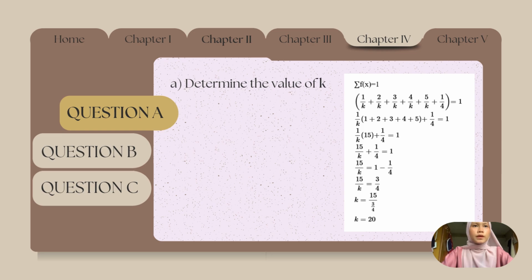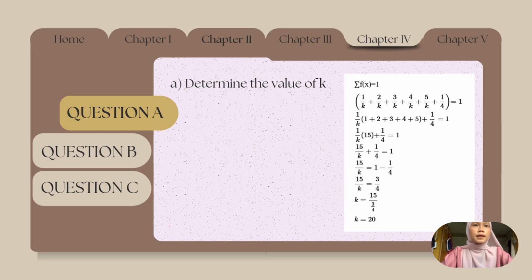If we want to find the value of the constant, we need to use the formula summation of f(x) equal to 1. 1 over k plus 2 over k plus 3 over k plus 4 over k plus 5 over k plus 1 over 4 equal to 1. We factor out the 1 over k times 1 plus 2 plus 3 plus 4 plus 5, plus 1 over 4 equal to 1.